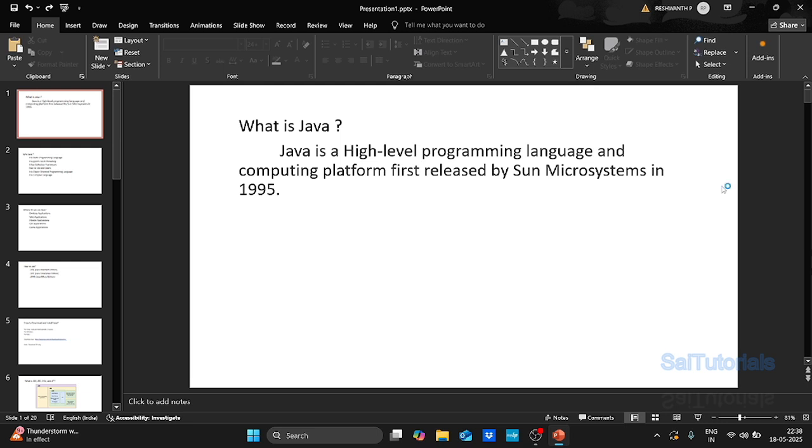So what is meant by a high-level programming language? There are two types of programming language. One is high level and the second is low level. High level means the programming language can be understood by humans by the naked eye, and low level means it can't be understood by the human eye.